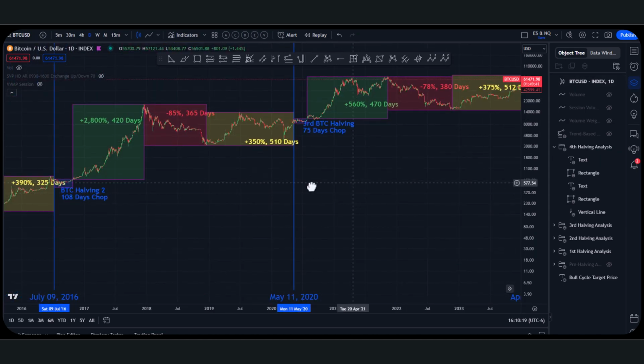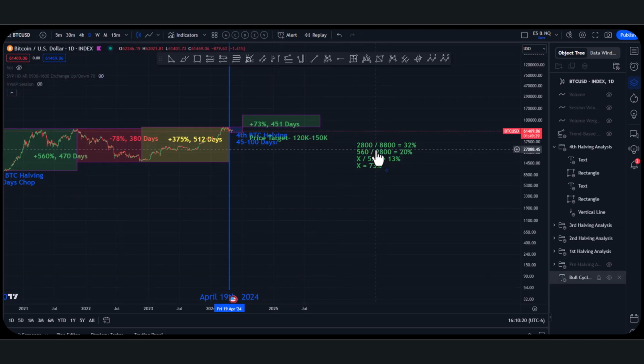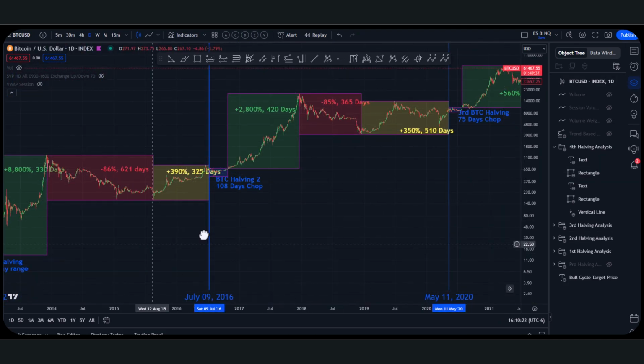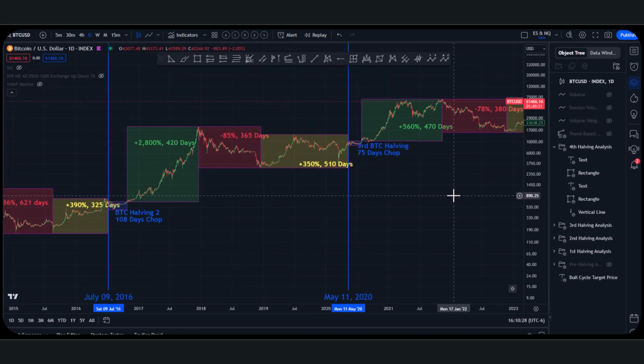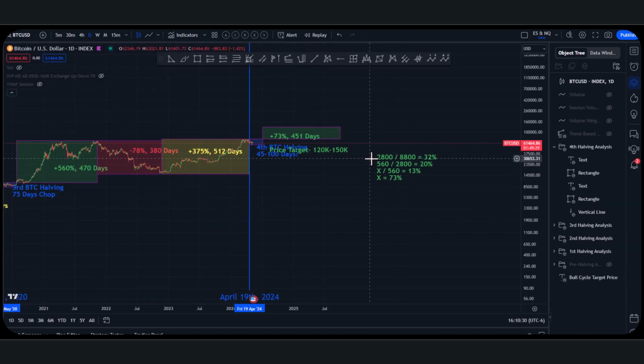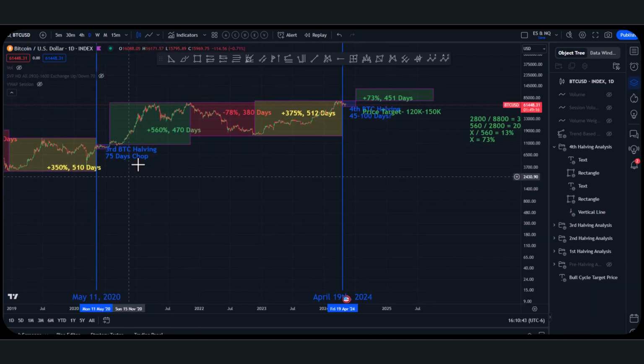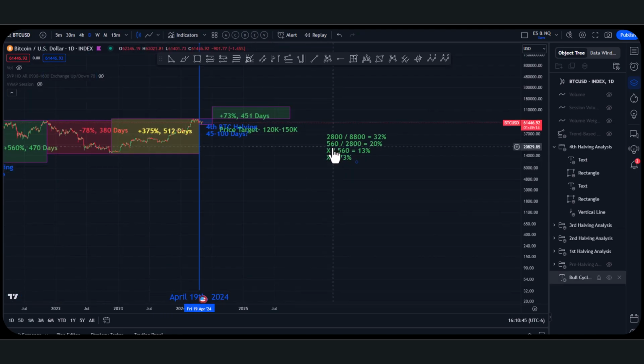And the equation that I came up with, to define the relationship between the first two bull cycles after the breakout of the halving, is you divide 2,800 by 8,800, right? And so the relationship is that the second increase was 32% of the first. And so you go down to the next one and you compare the second breakout to the third after the third Bitcoin halving. You do 560 divided by 2,800, you get 20%, okay?